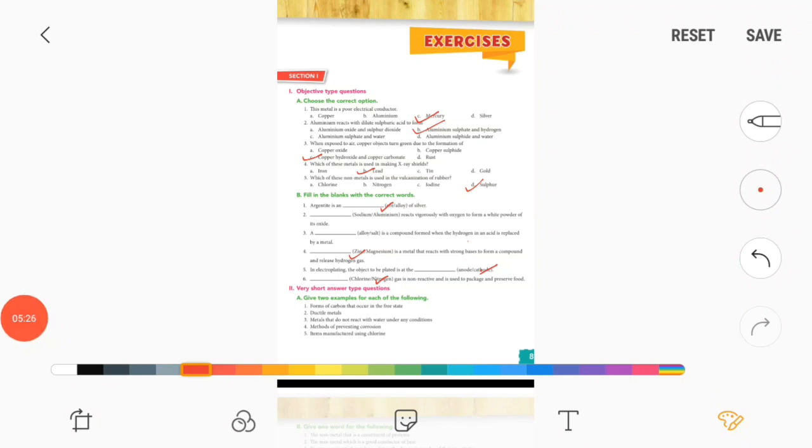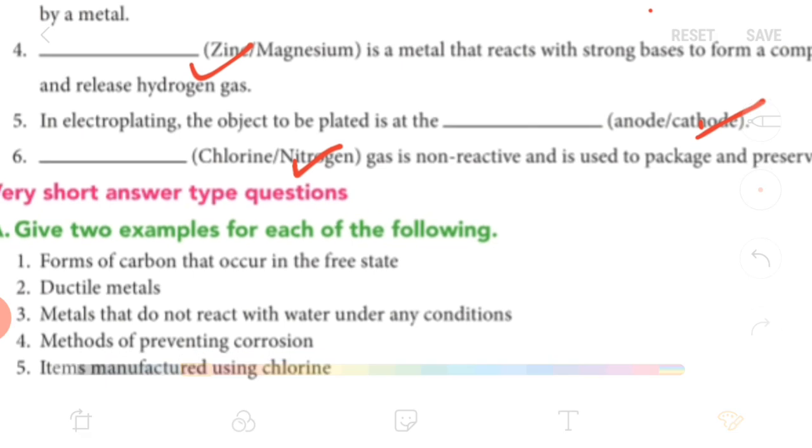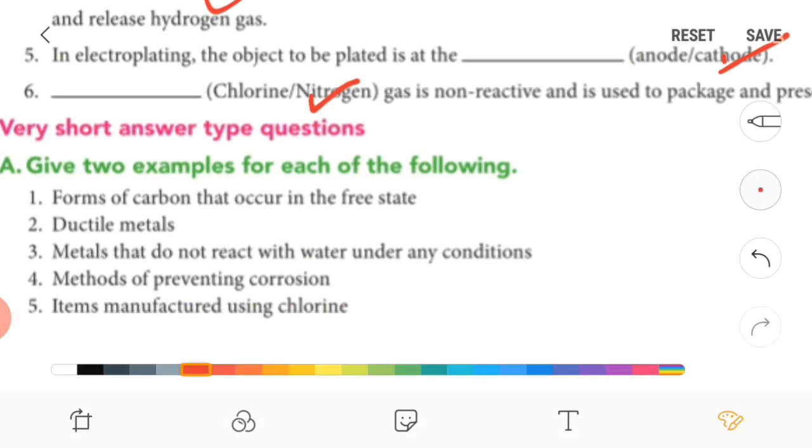Now next one, methods of preventing corrosion are galvanization and electroplating. Fifth one, items manufactured using chlorine are bleaching powder and disinfectants.